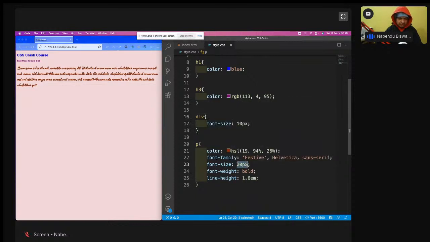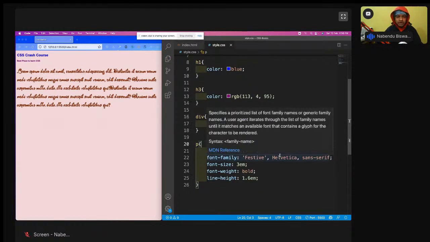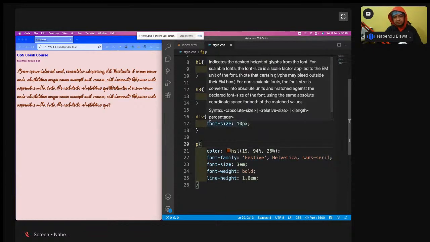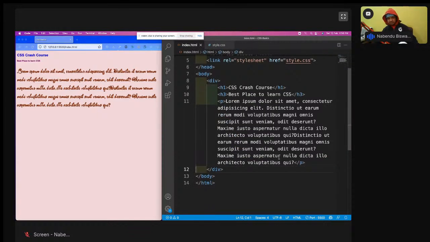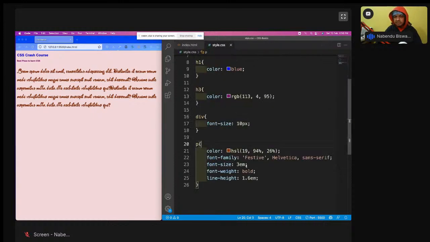Now for this p, I'll make the font size 3em. Okay. See, suddenly it became bigger. Why is it like this? Em is something which depends upon the parent. For this p, the parent is this div. Em means whatever the parent size is in pixels, you multiply it with that number. So 3em is 3 into 10, which means 30 pixel. 4em means 40 pixel. 5em means 50 pixel. So this is known as em.